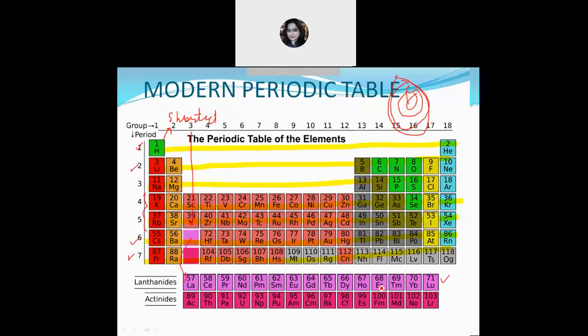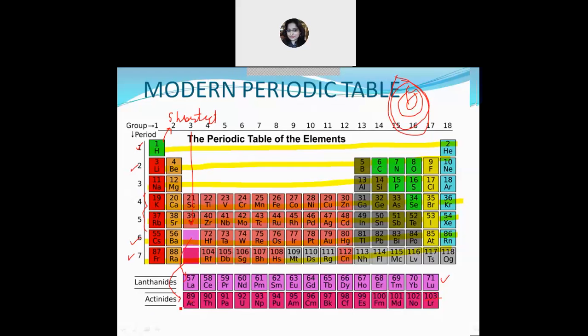After that, in the same group number 3 and period number 7, we have another set of elements known as actinides, from atomic number 89 to 103, from actinium to lawrencium. These are known as actinides or F block elements.